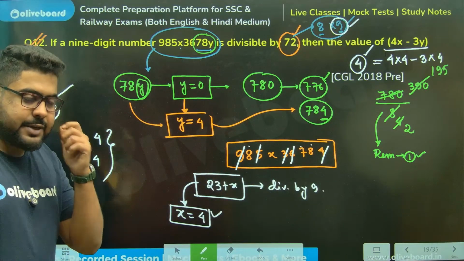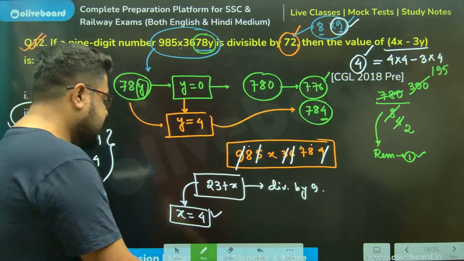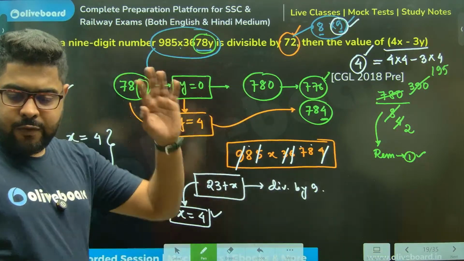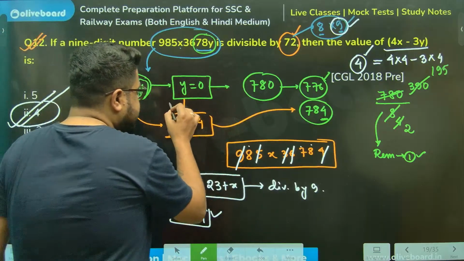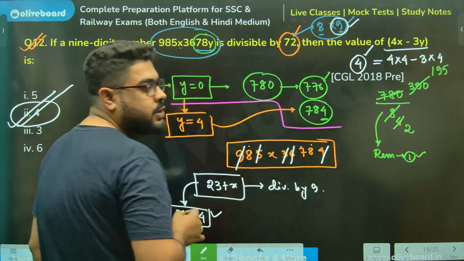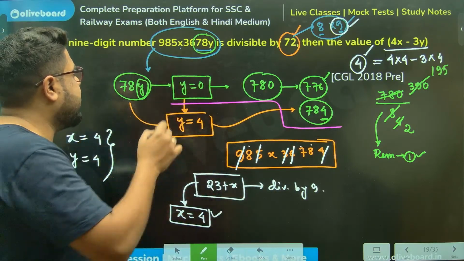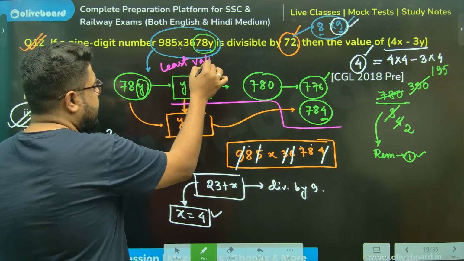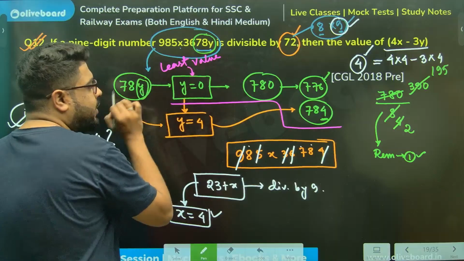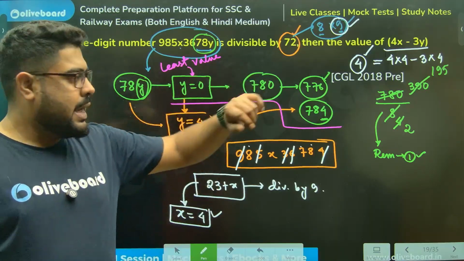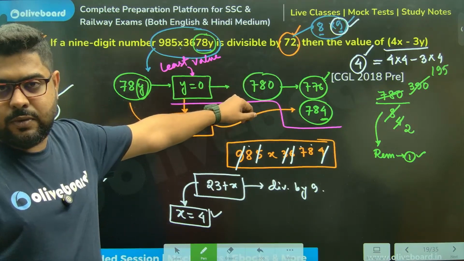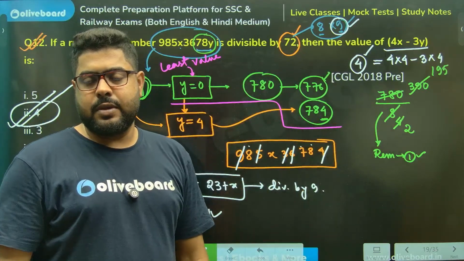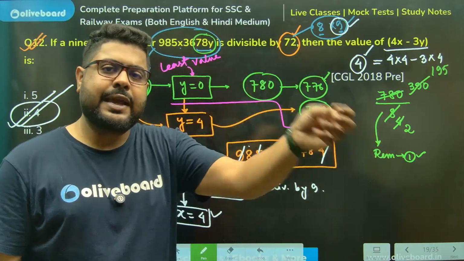Is this 100% clear? Now, I just want to say a single word here. Please understand, sir. Always, in these situations, what did I do? I took the smallest value, or the least value. When I don't know the value of y, I had to start from somewhere. I always took the least value. Again, I know the least value will never be divisible, but it will give us the idea.